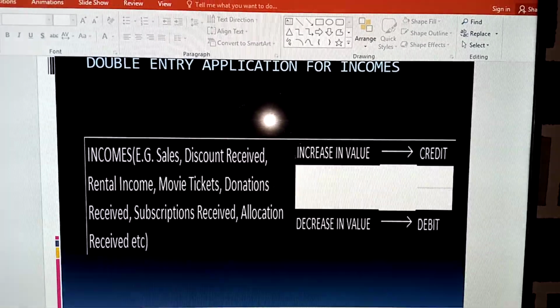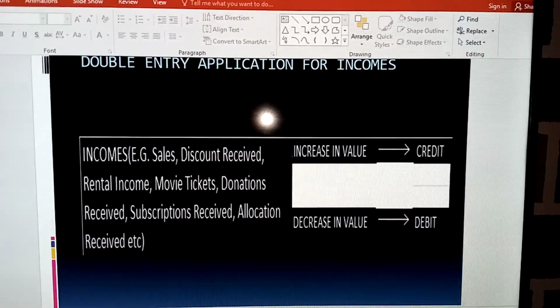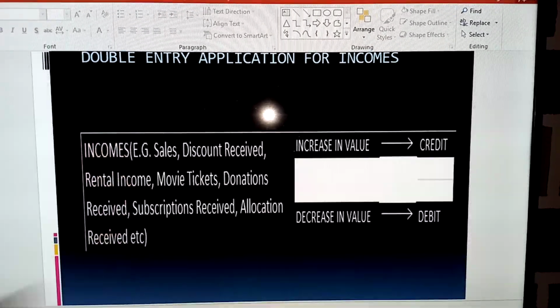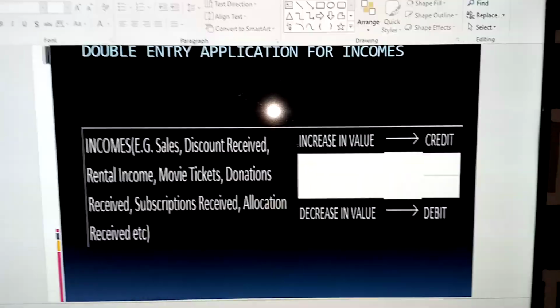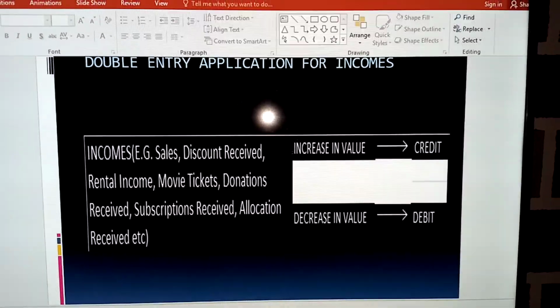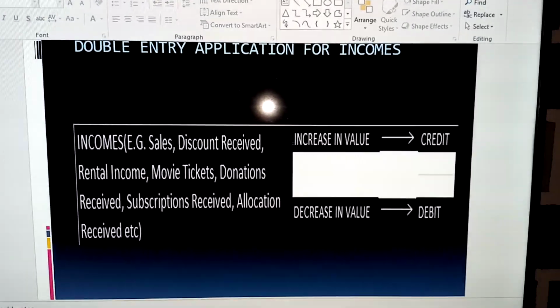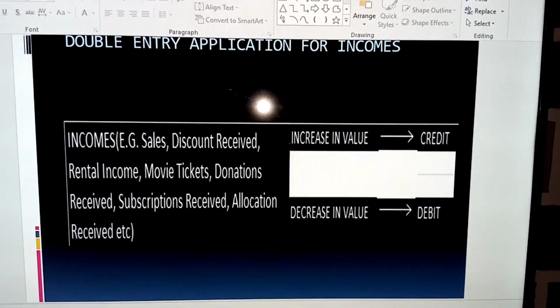So we have allocations received. Usually the government will give maybe statutory allocations on a monthly basis to state governments, and state governments give to local governments. So at the state government level, such allocations are seen as income.